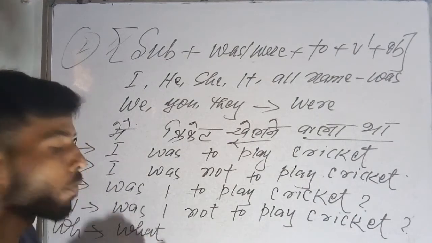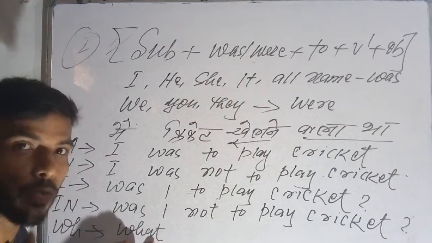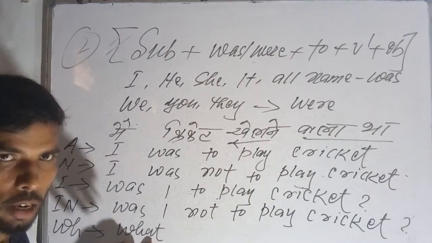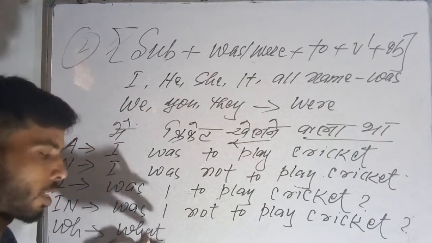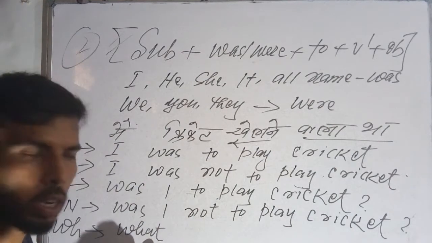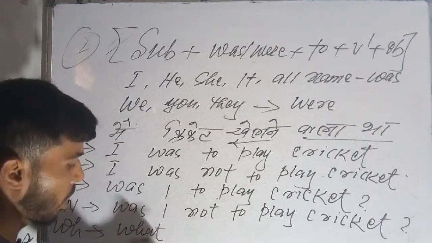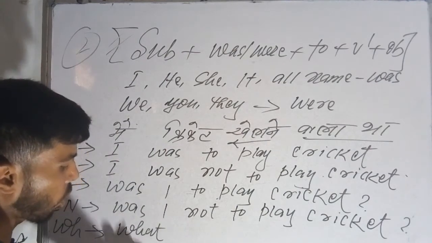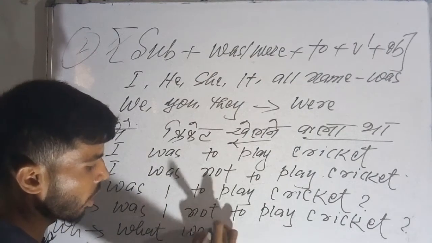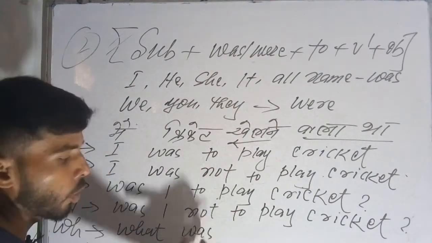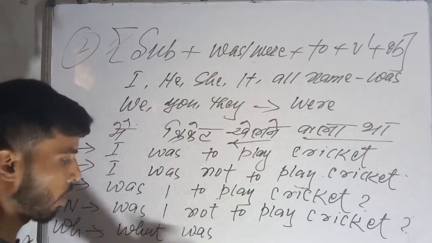First of all I have to use one word. You can use here where, how, how many, how far. So now I am taking one: what, after which I will use was. According to the helping verb your subject will change here. Keep this in your mind.